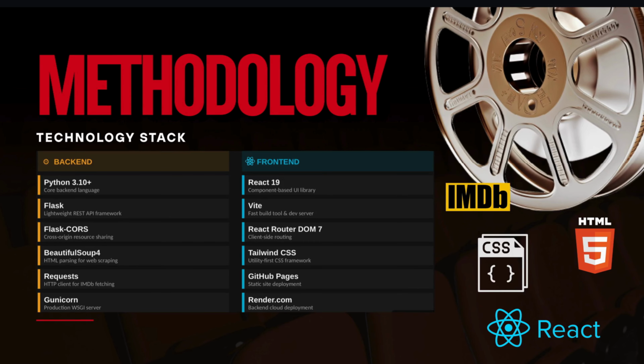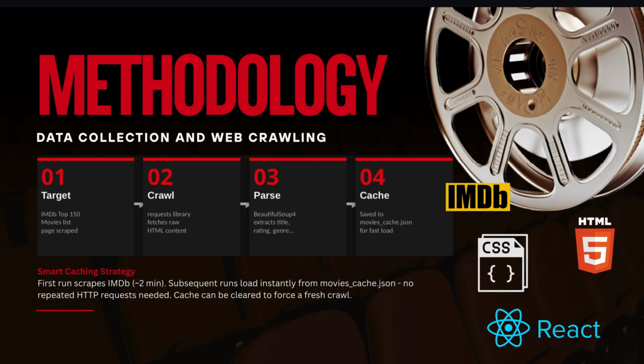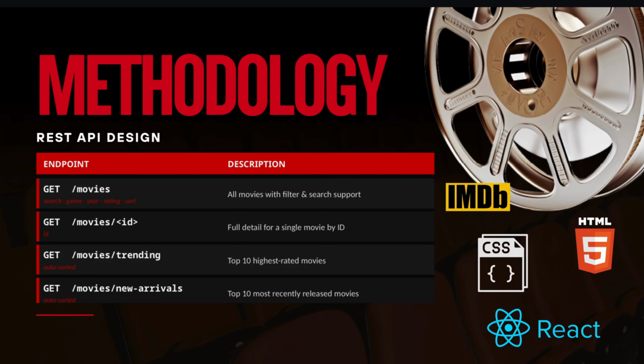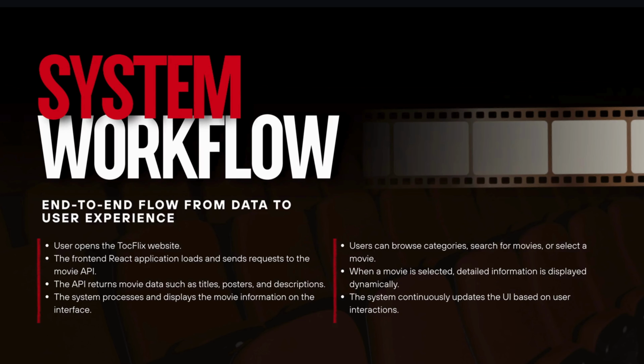And this is the technology stack over here for backend and front end, and this is the data collection and web crawling. So first we target, second we crawl, third we parse, and fourth we cache. And for REST API design, it was shown like this. And for the system workflow, the end-to-end flow from data to user experience.